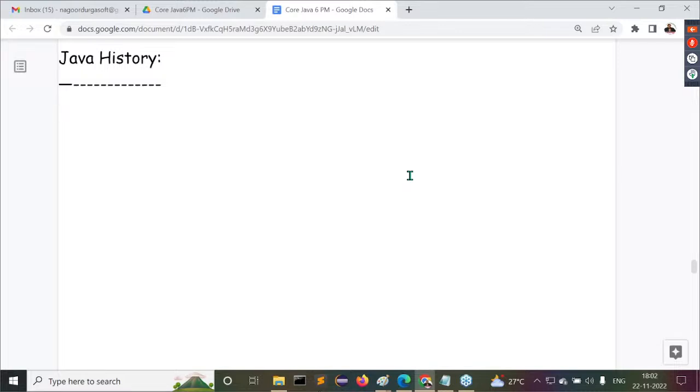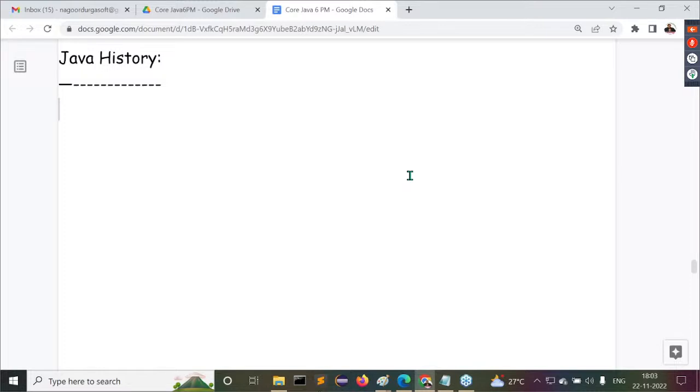After that, what is the first version of Java? Very first version is what? 1.0, obviously. The first version of Java is 1.0. Understand it clearly.